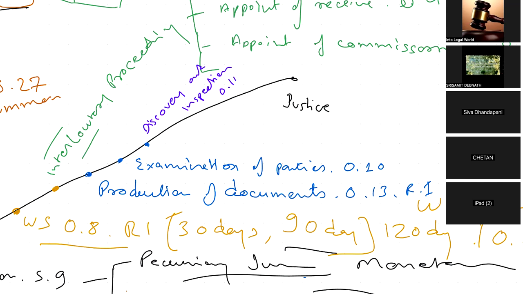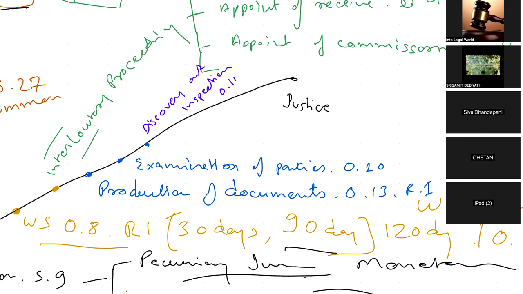Discovery and inspection. So obviously, whatever has been presented by you will be discovered by the court, right? And that is there in order 11. When we read CPC, obviously we'll go through each one of it, and we'll try understanding what is discovery, what is inspection, how it is taking place, who is to take place, who is the commissioner, everything we'll read about it. Don't worry.